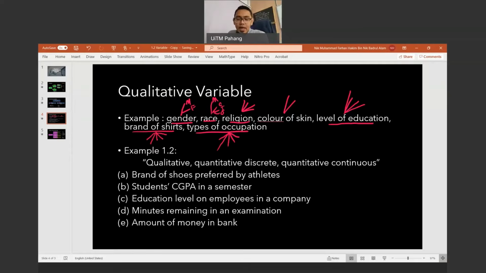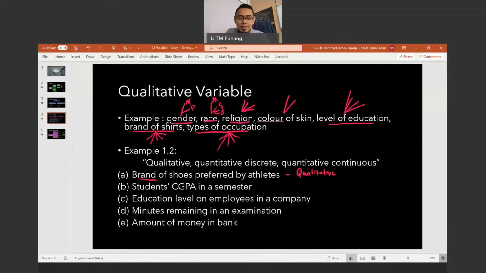Right, so let's look at example 1.2 where we have to determine whether it is qualitative, quantitative discrete, or quantitative continuous. The first one is brand of shoes preferred by athletes. Brand kasut, ada Puma, Adidas, Nike, right? All these brands, kita tak ada nombor berdasarkan dia. So this one is qualitative. Kita tak ada nombor, so it is categorical, so it is qualitative.